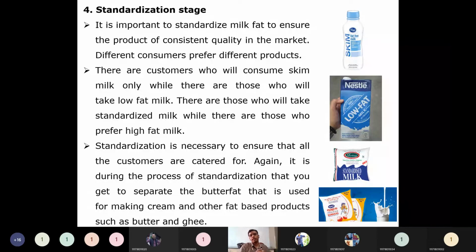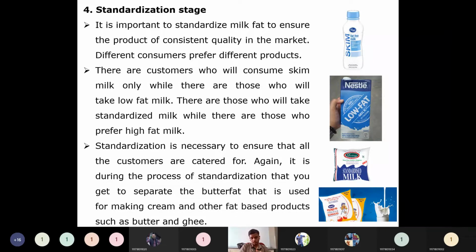There are customers who will consume skimmed milk, and high fat milk they will consume. There are also customers who will just consume low fat milk. There are customers who will also consume the standardized milk. So depending on the varied range of customers, the fat content inside that milk will be adjusted. The standardization is necessary to ensure that all the customers are catered for. Depending on the standardization process only, they are going to offer various types of milks with varying ranges of fats.